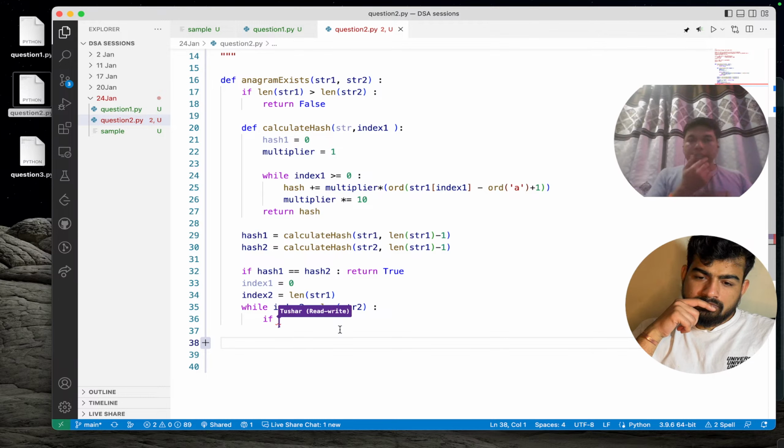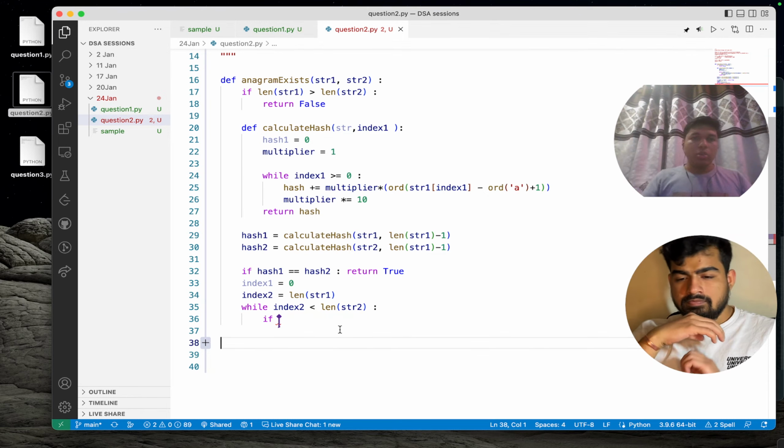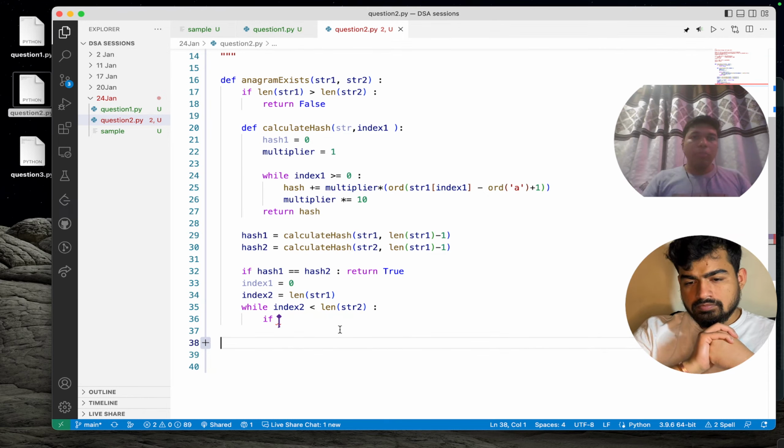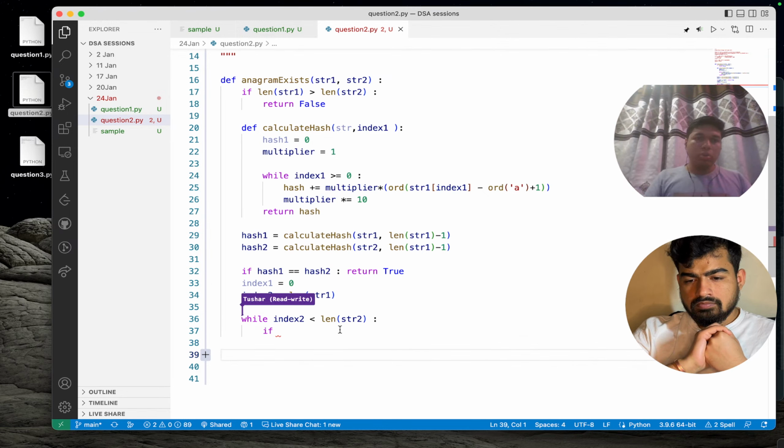Otherwise, in the index 2 case, we want to remove the index 1 value. To calculate how much value we will be removing, we want to add a multiplier, basically. So multi equals the length of string 1. This is for what we were doing, multiply into 100 minus like that.